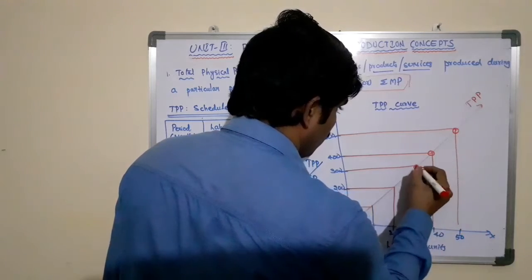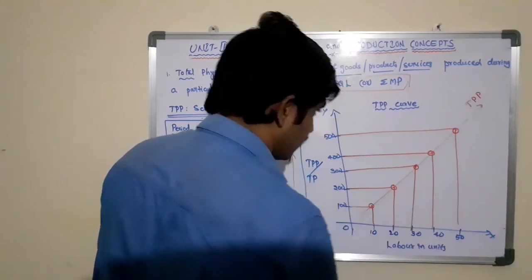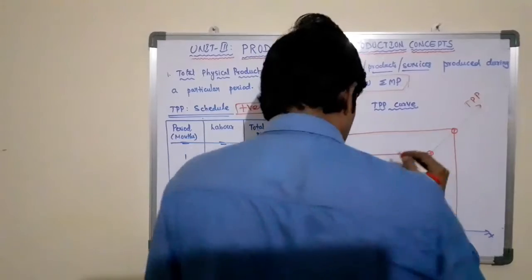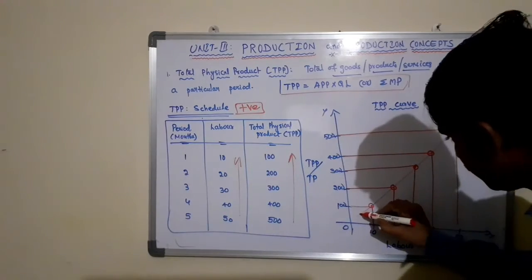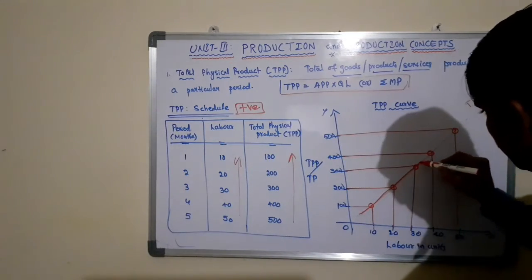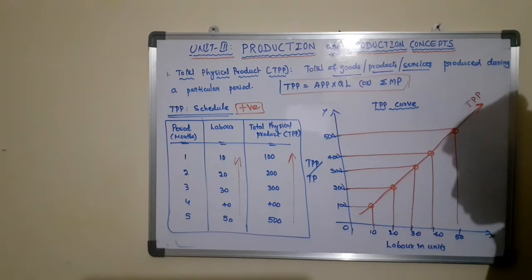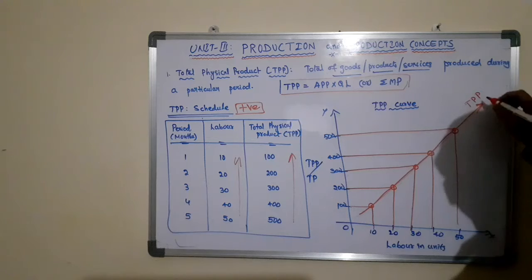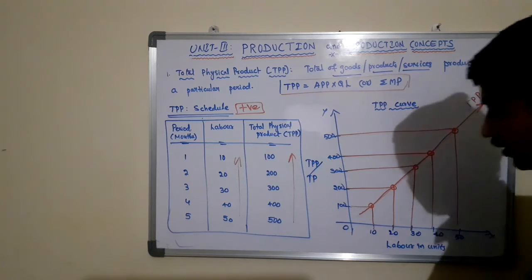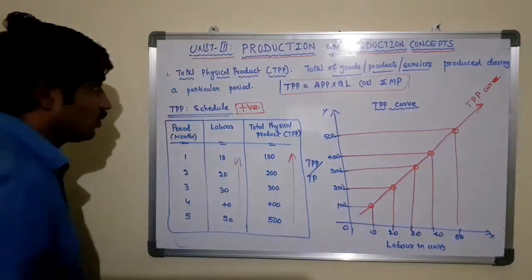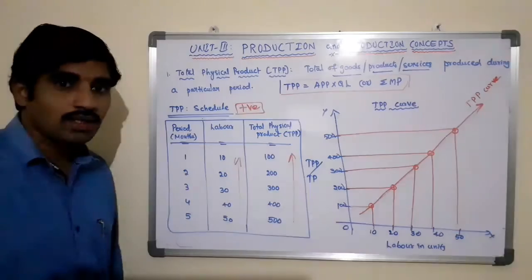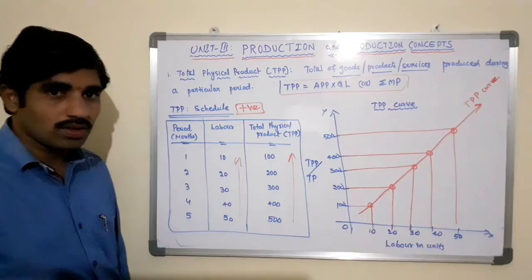So they are the points that we have plotted and connected. Then the curve which is ascertained after connecting these points is known as the total physical product, or total production curve. This is about the total physical product or total production or the total product.